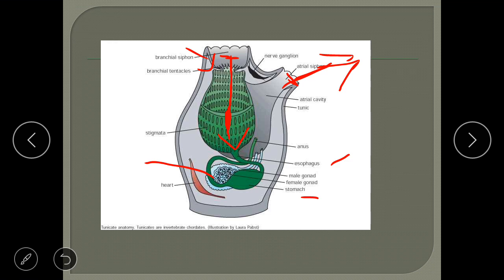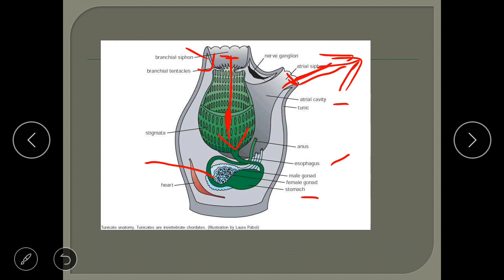And whatever waste is released will be released into this space which is called the atrial cavity. From the atrial cavity, the waste will be released along with the water with the help of the atrial siphon. So this is how the process of digestion takes place in the ascidians.